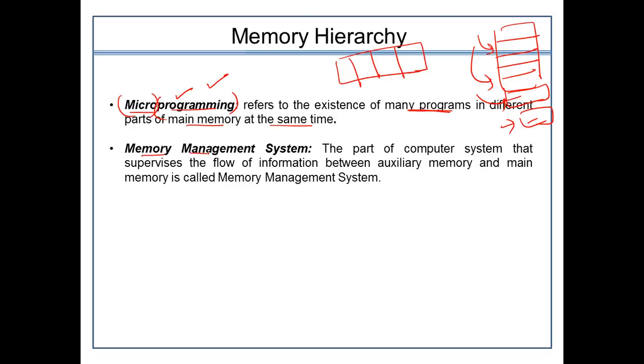Then there is a memory management system. What does it mean? It is the part of the computer system that supervises the flow of information between the auxiliary memory and the main memory. We call that a memory management system. Between the auxiliary memory and the main memory, the data is usually transferred through the IOPs, input output processors. So we will have a component, which here we call the memory management system.